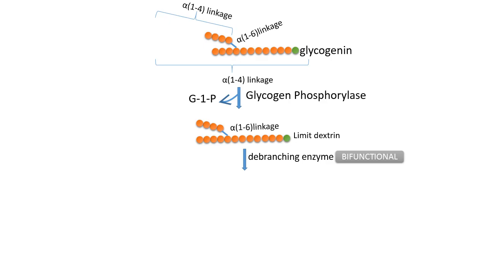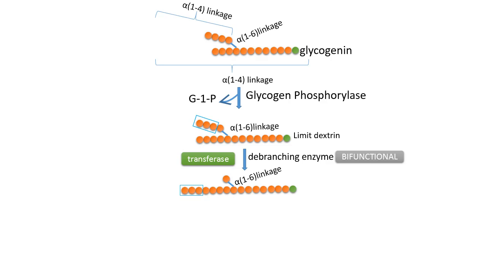The transferase activity of the debranching enzyme removes 3 of the 4 glucosyl residues attached at a branch point. Then it transfers them to the non-reducing end of another chain, lengthening the chain.